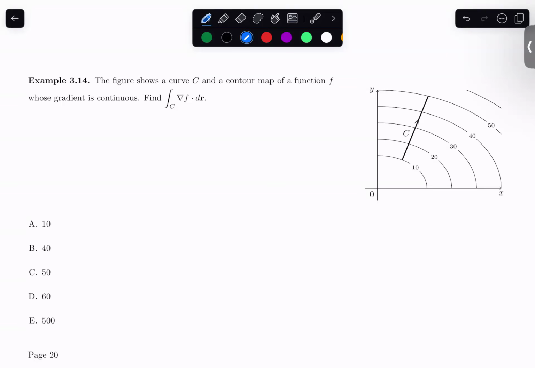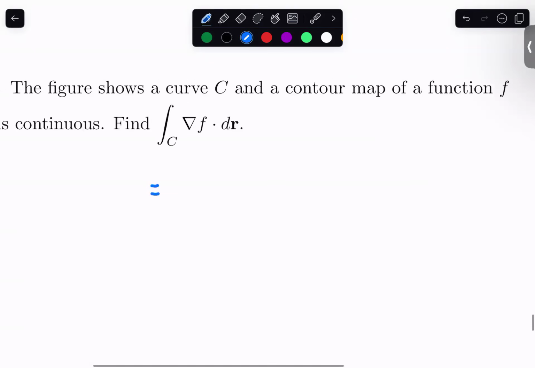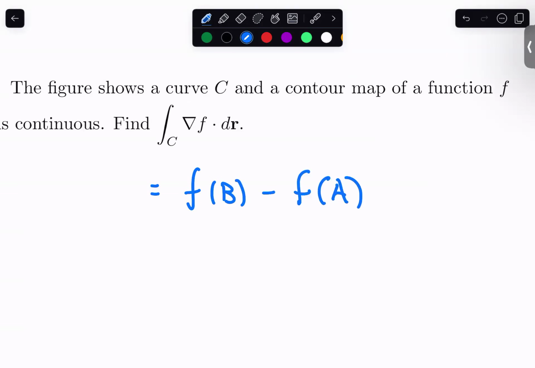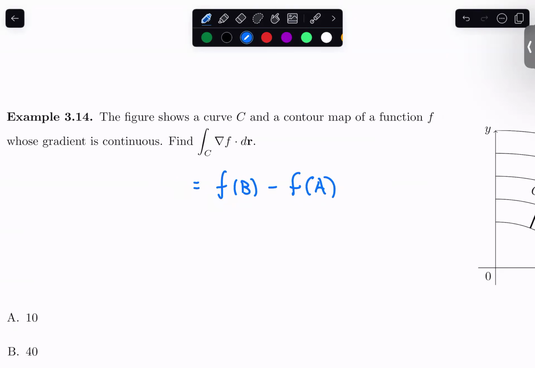Notice that nowhere in this problem does it say use the fundamental theorem of line integrals. Of course, when we're here in today's class, it's all about the fundamental theorem of line integrals. But when you're on a quiz or an exam, when you have many topics, the first thing that you need to recognize is that this thing satisfies the hypotheses for the fundamental theorem of line integrals. That you have a nice function and you're interested in calculating the integral of the gradient. And so we're going to apply the fundamental theorem of line integrals. This is the first good idea that you need to have. So you need f of b minus f of a.